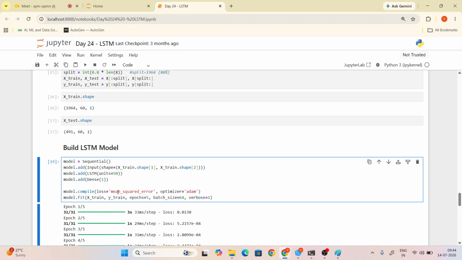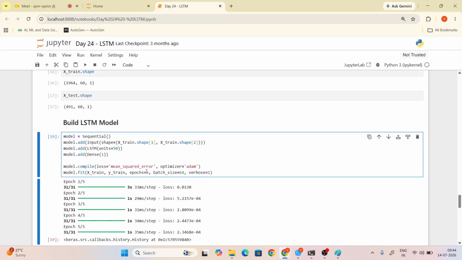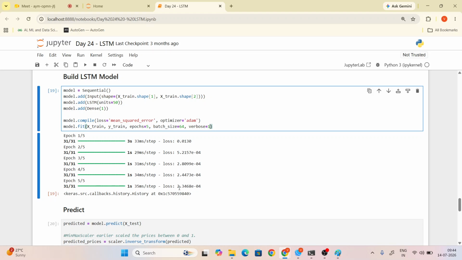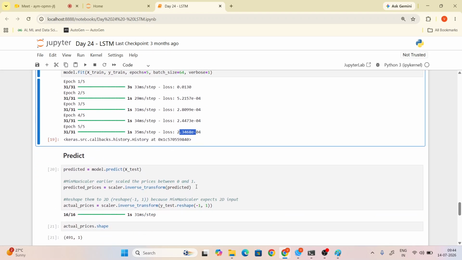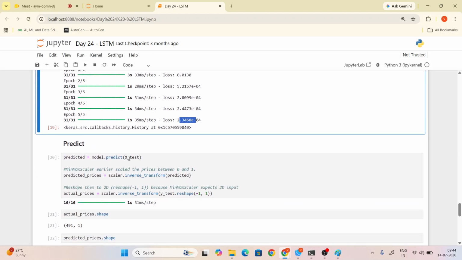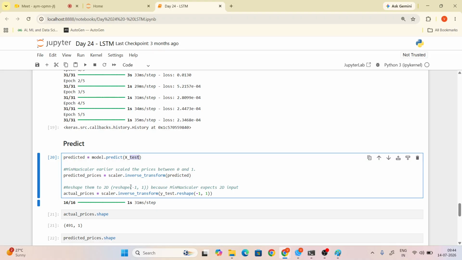Here we are using mean squared error as the loss, checking the loss errors, and the optimizer we are using is Adam. Here we are applying epochs as 5 and batch size as 64. Verbose is 1 means it automatically shows the green line; if you use 0, it will not show the green line. Now you check the loss, and predict x test means you can easily predict the output.